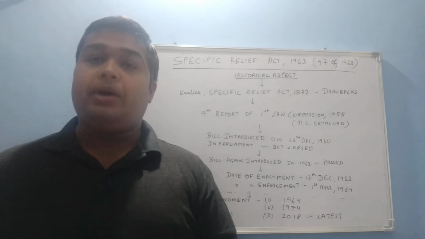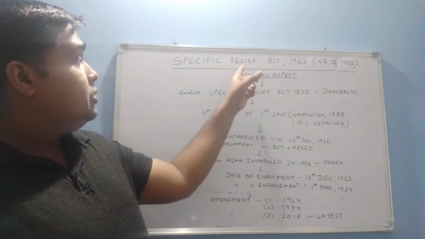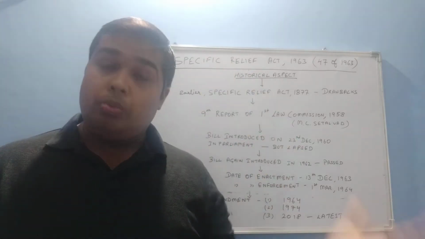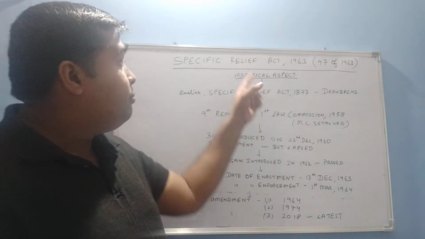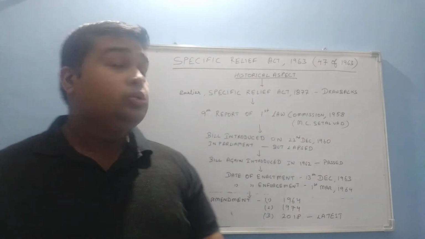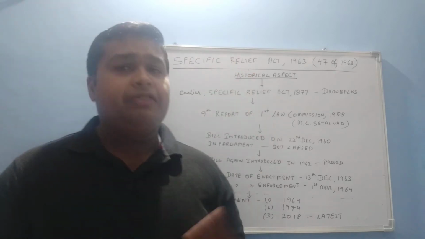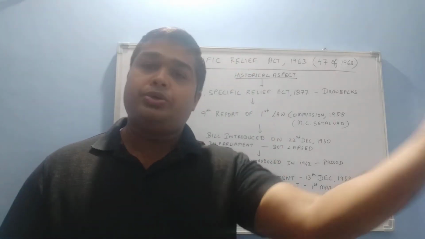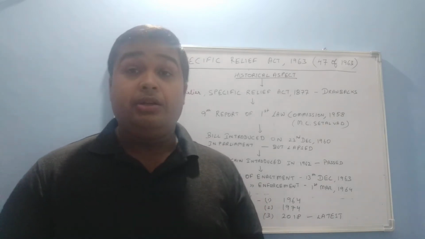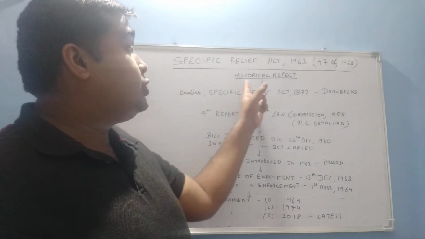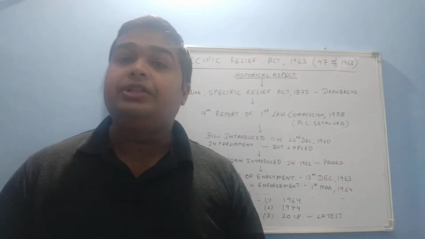Whatever loss is suffered by the other party, for that loss the party goes to the court for particular relief. What kind of relief is given in this Specific Relief Act, we are going to study in further videos. Firstly, we have to see the historical aspect of this particular act.